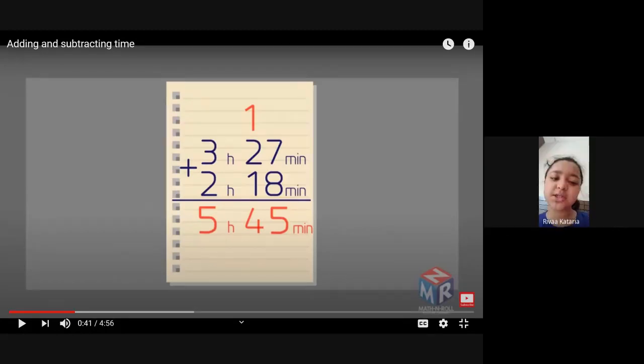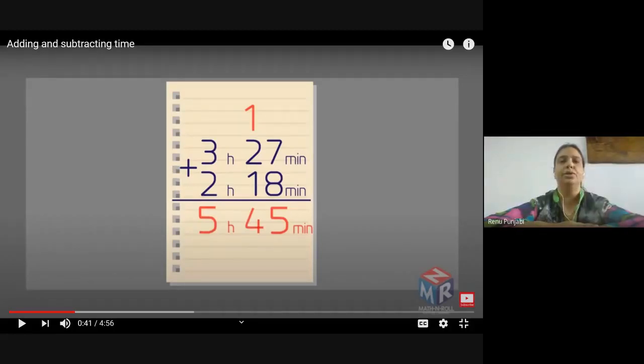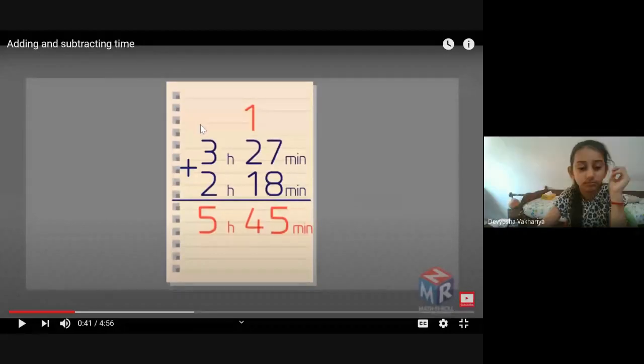Ma'am, this is the first sum. Put the heading: revision of addition and subtraction of time. It's written here, adding and subtracting time. Write the number 1. It's a revision of this topic.